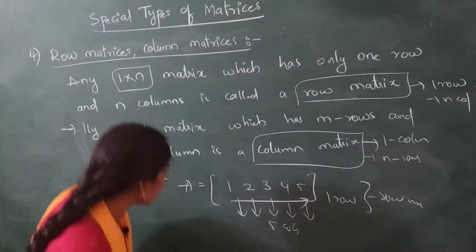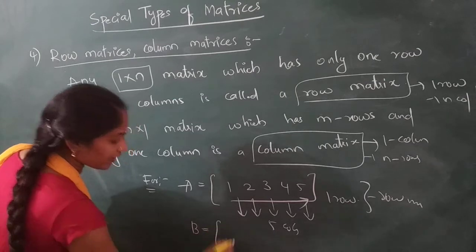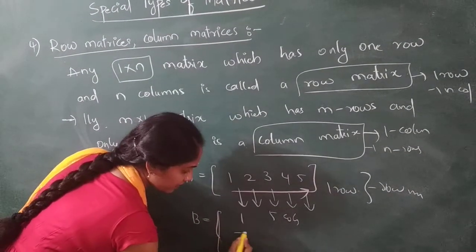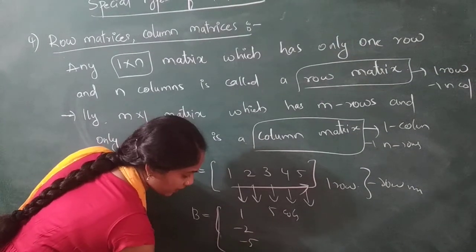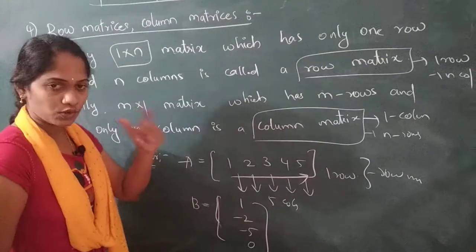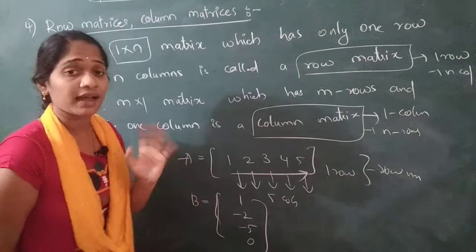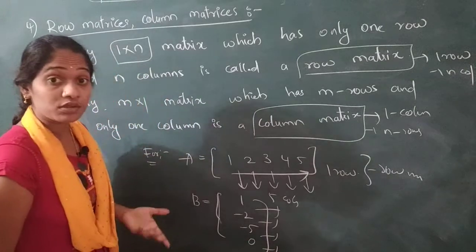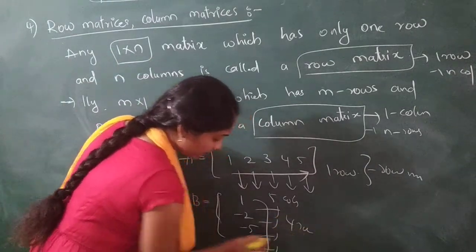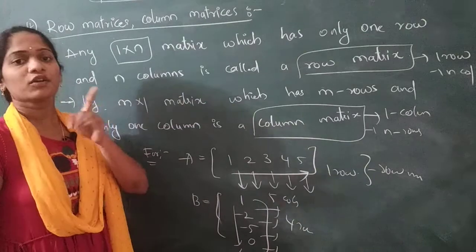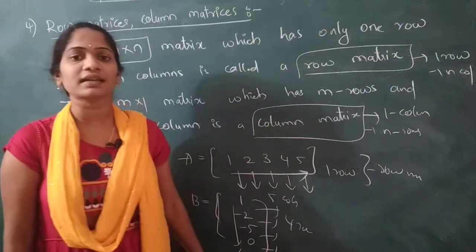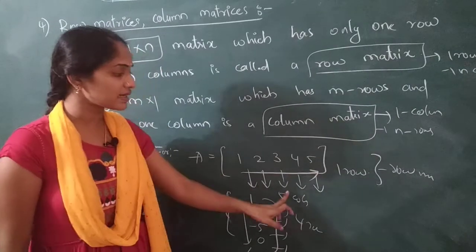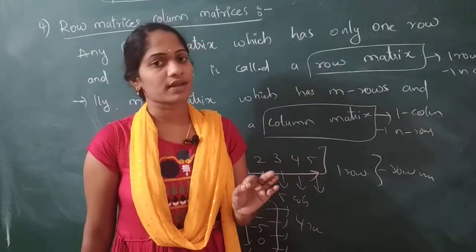Now take another example B. If I am writing another example, 1, minus 2, minus 5, 0. Is this a row matrix or a column matrix? Just again count 1 2 3 4. How many rows are there? 4 rows. But how many columns are there? One column. If the matrix contains only one column, it is known as a column matrix. If the matrix consists of only one row, it is known as a row matrix.